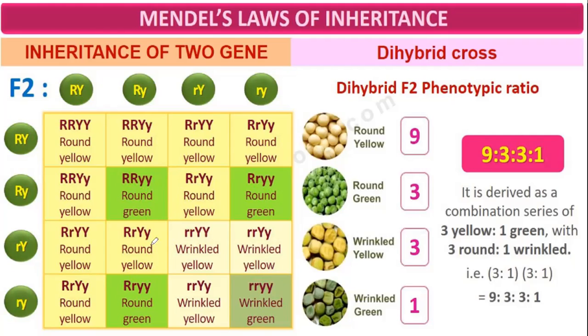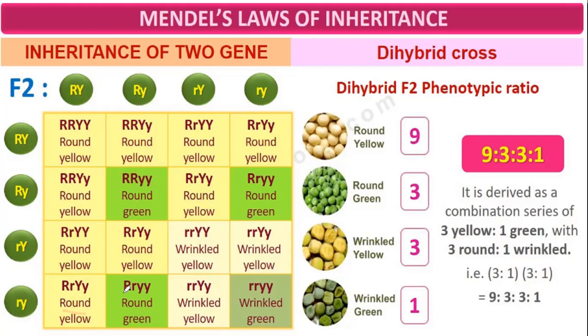Now condition number 4: capital R from here, capital Y from here, capital R from here, and small r from here. So capital R, small r, capital Y, small y. So round yellow. Why? Because capital R is there, that is why round, and Y is there, so round yellow.